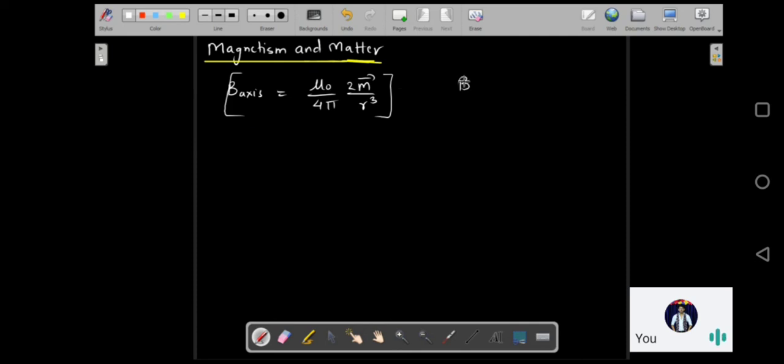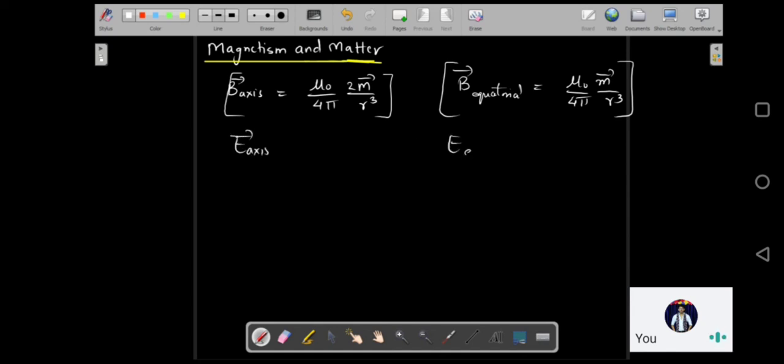And B equatorial, at a point on the equatorial line, the magnetic field is given as mu naught upon 4 pi, this 2 will go, m upon r cube. This is completely the same as your electrostatics. In electrostatics we had a dipole and we found the electric field on the axis of a dipole and at a point on the equatorial plane of a dipole.